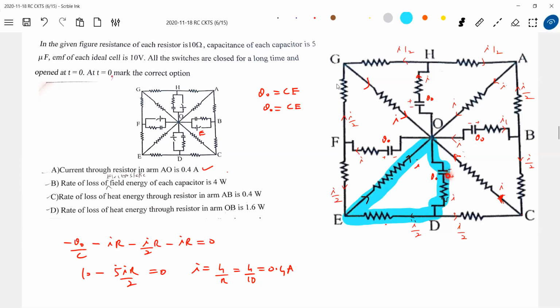So here what will happen? Current is there. I square R. Here I by 2 whole square R. Here I square R. Look at this one. So what is the power dissipated in this branch? I square R, I square R. Here I by 2 whole square R. This was the total power dissipated.